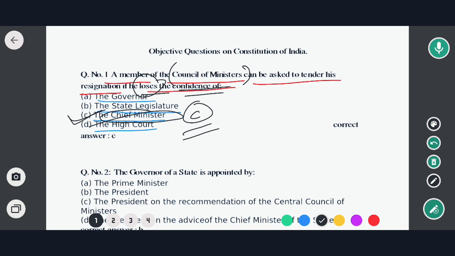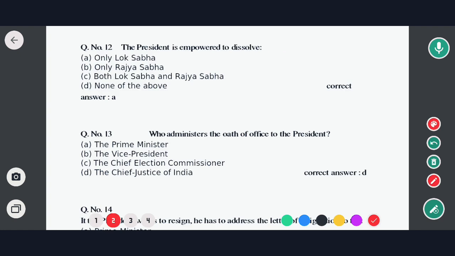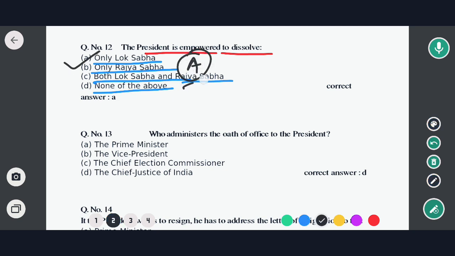Okay, so now moving to the next question: the President is empowered to dissolve which of the following options: only Lok Sabha, only Rajya Sabha, both Lok Sabha and the Rajya Sabha, none of the above. So in this case the correct option would be option A, that is only Lok Sabha. Option A would be the correct answer because Rajya Sabha cannot be dissolved.